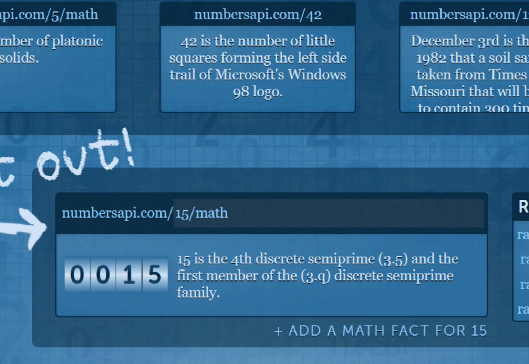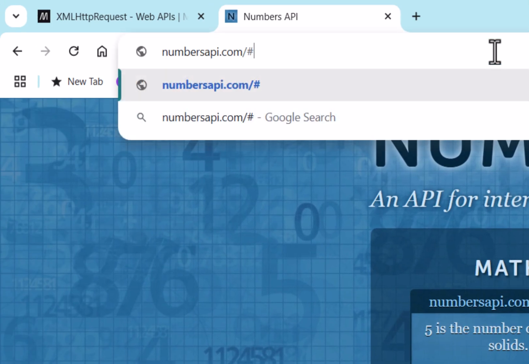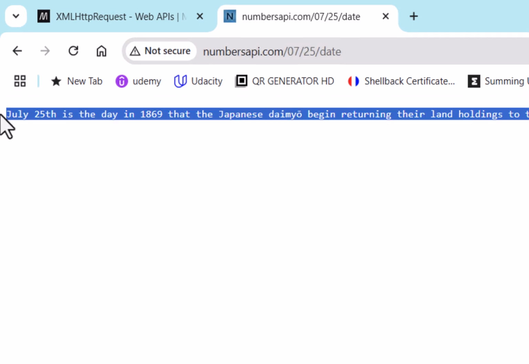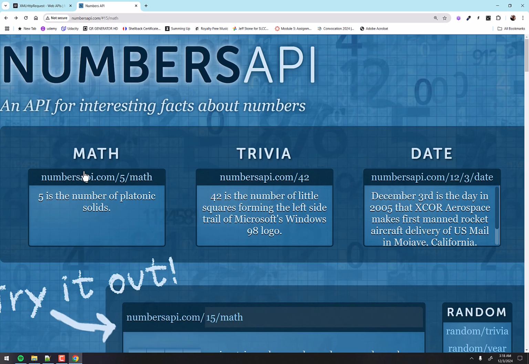Same thing with the date here, so let's just randomly pick a date up here. We'll say, I don't know, 0725/date. Notice no octothorpes, and so it just gives this text right here, and it's some random fact about that date. All right, so those are the 3 main URLs here that we're going to look at: the math one, the just plain number one, and then the date one. So math, trivia, date. All right, let's start with, say, the math one.